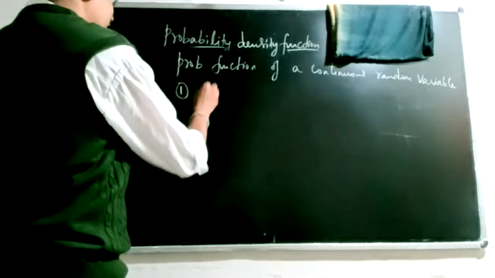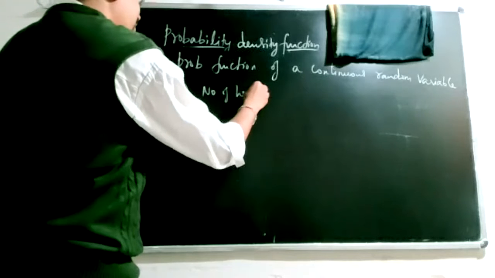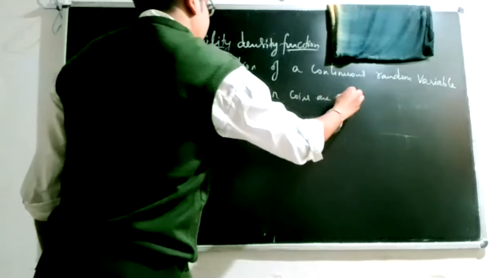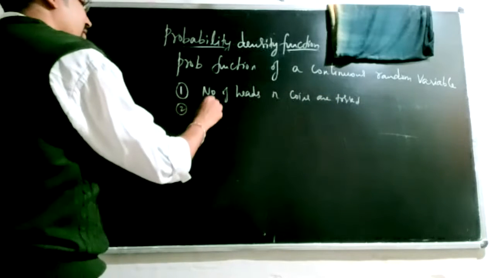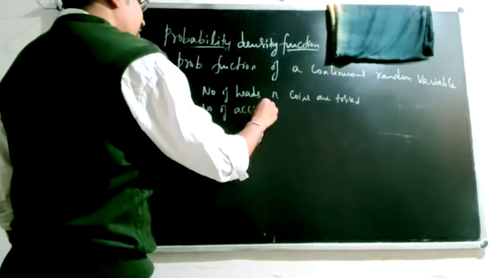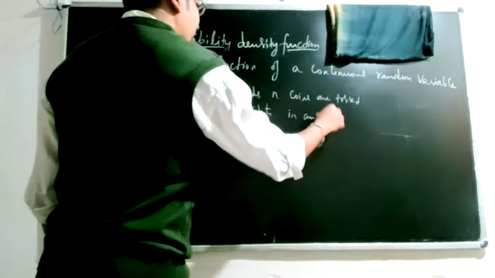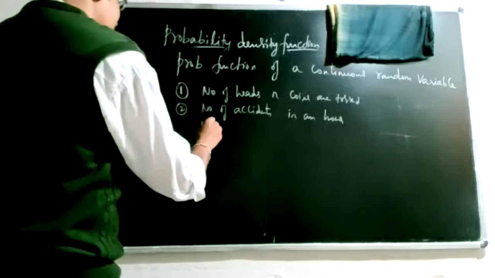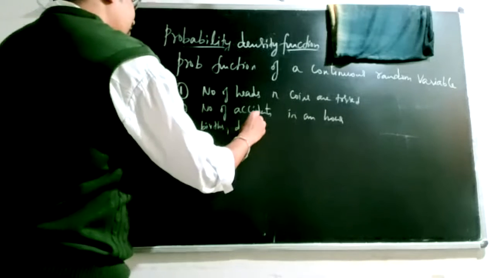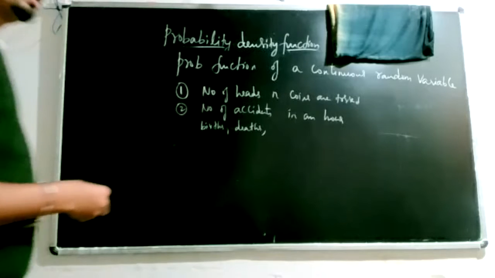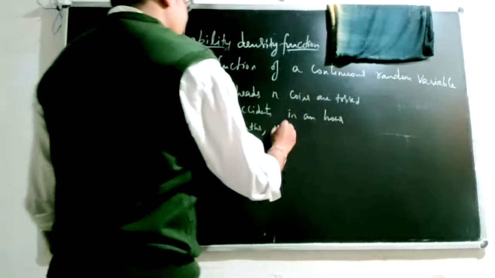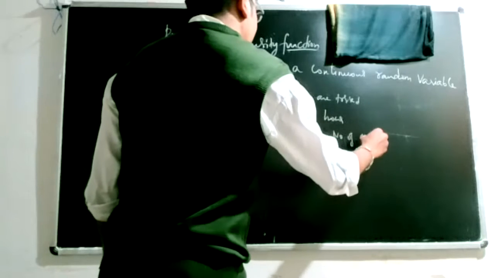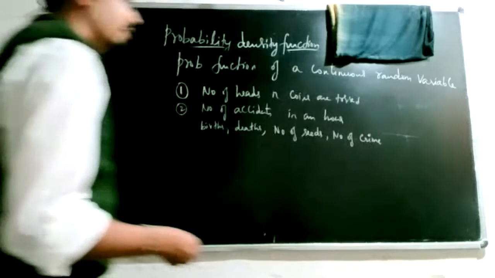The value, like the number of heads when some coins are tossed, you're talking about the number of accidents, number of deaths, number of births in an hour or in a city, in a day, in a particular traffic junction for 1 hour. In all those cases, you can exactly count what is happening. You can see the values like the number of seeds germinating, and then the number of crimes happening in a locality in 1 hour, in a day, etc.